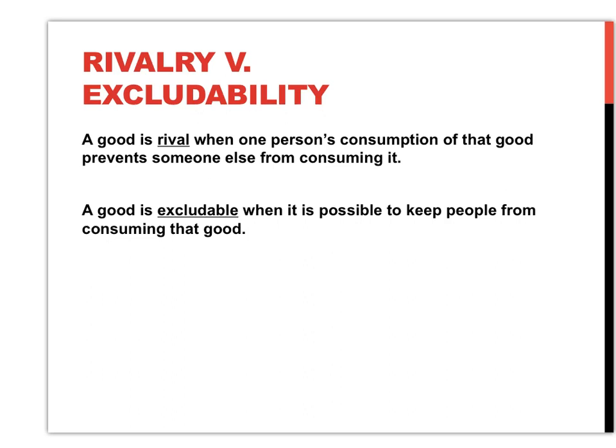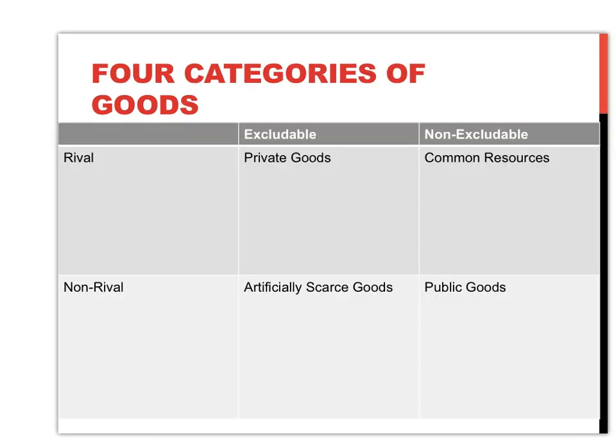A good is excludable when it is possible to keep other people from consuming that good. So I can keep somebody from eating a candy bar by making them pay for it. That way, the people who are not willing to pay for a candy bar are excluded from enjoying that candy bar. So when goods are both rival and excludable, we call those private goods. For instance, candy bars are an example of a private good.